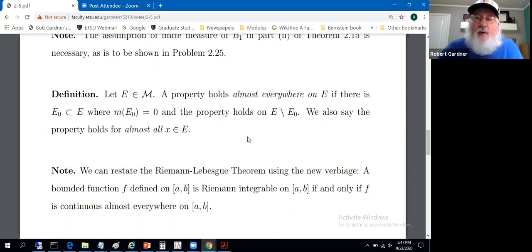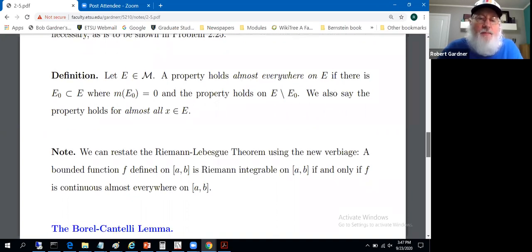I don't think we're going to use this term but once in the Borel-Cantelli theorem to come at the bottom here. But hey, the Riemann-Lebesgue theorem said a bounded function on a closed and bounded set is Riemann integrable if and only if the set of discontinuities of that function has measure 0.